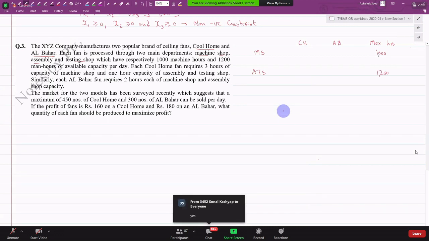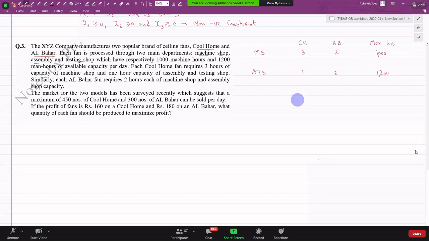How am I converting the paragraph into a table? Read. Each Cool Home fan requires 3 hours of capacity of machine shop. So Cool Home requires 3 hours of machine shop. And 1 hour capacity of assembly and testing shop. Each Al Bahar fan requires 2 hours each of machine shop and assembly and testing shop. Are we able to understand this?